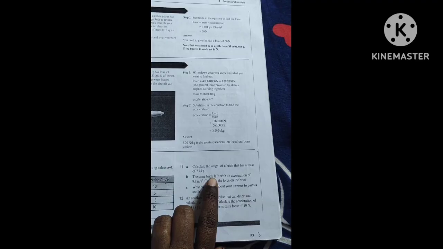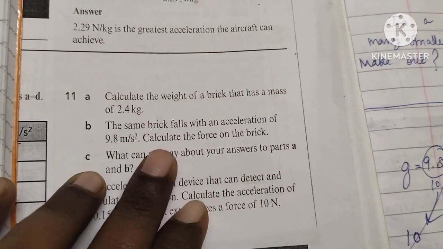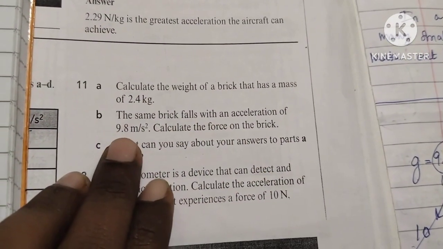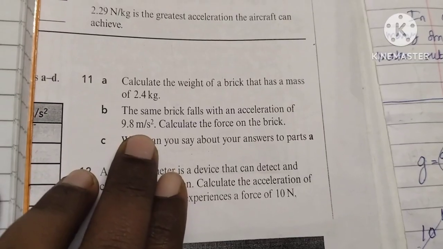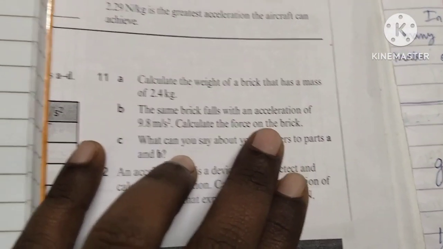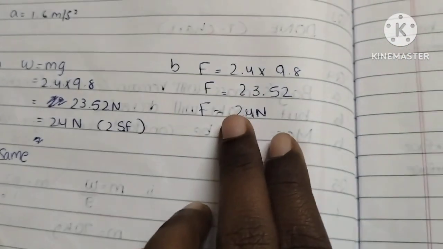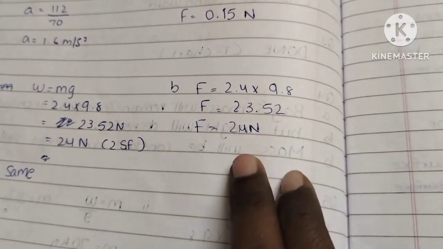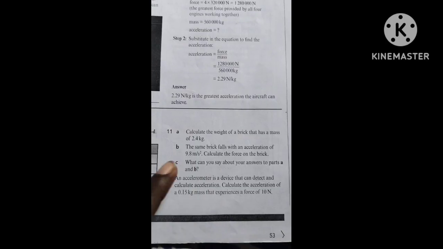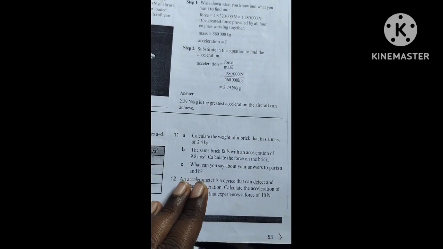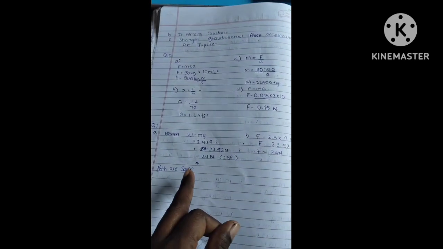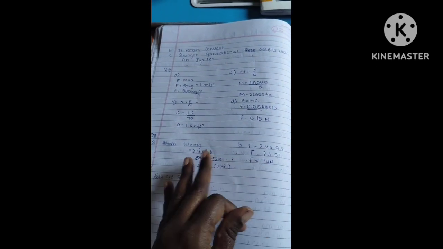If the brick falls freely, the same brick falls with an acceleration of 9.8 meter per second square, that is, free fall. Calculate the force on the brick. So force is nothing but m into a, so mass is 2.4 times 9.8, that is 24 Newton. Here, what can you say about your answer to part A and B? Both part A and B are the same, that is, weight is equal to force.